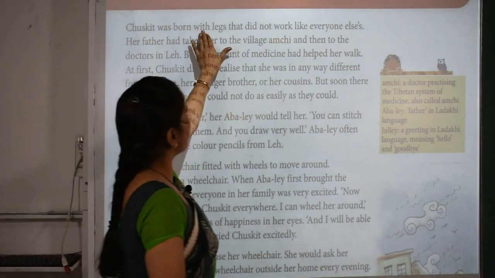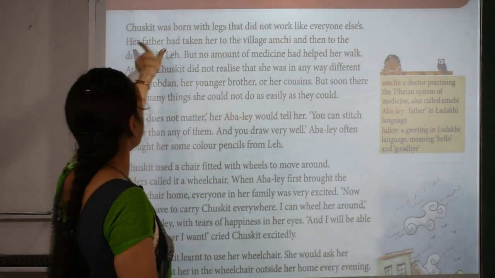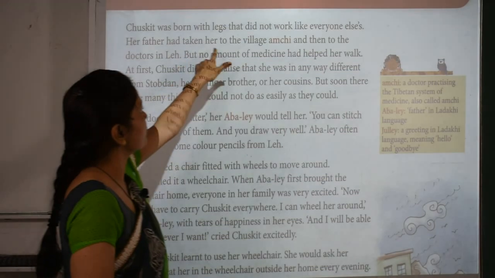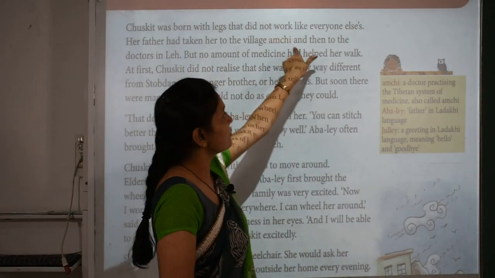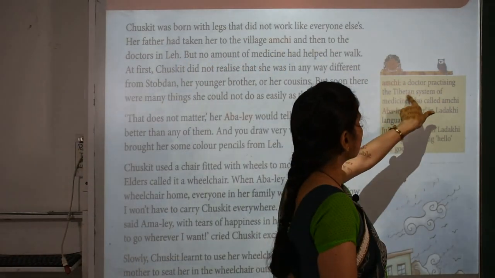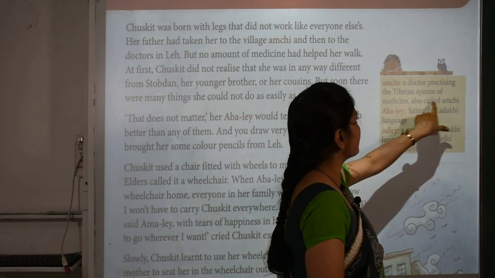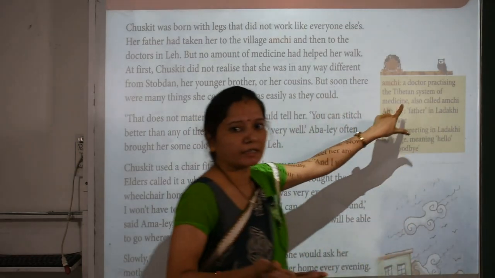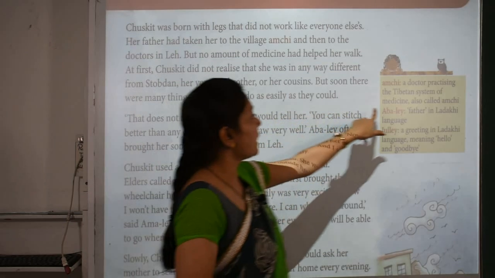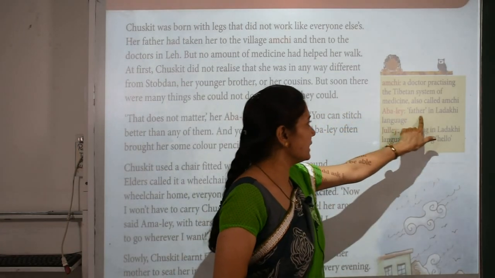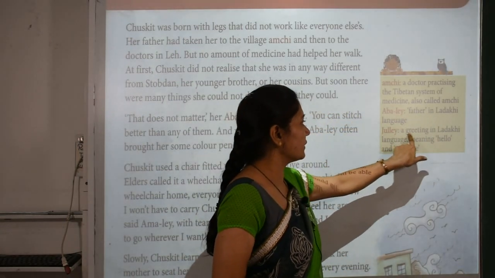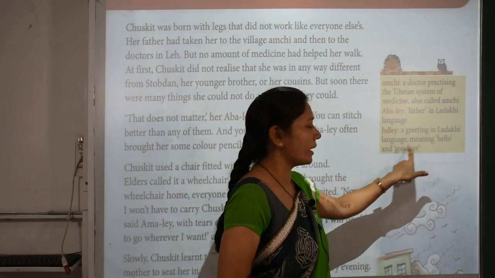Chaskit was born with legs that did not work like everyone else. Her father had taken her to the village Amchi. Okay, Amchi means a doctor practicing the Tibetan system of medicine. Amchi means doctor in Tibetan language. Okay, and then Abale means father in Ladakhi language. Jule, a greeting in Ladakhi language meaning hello and goodbye.